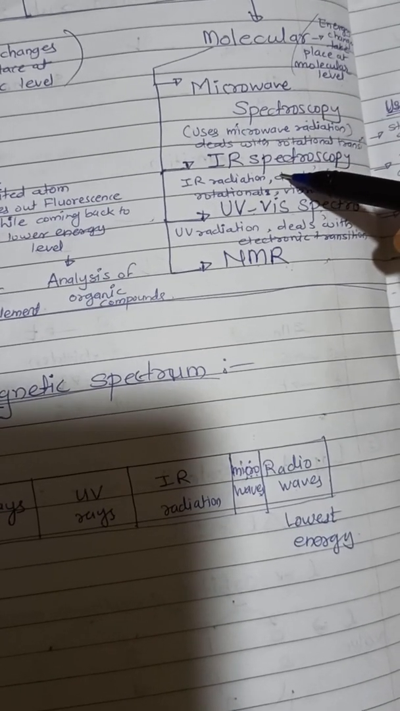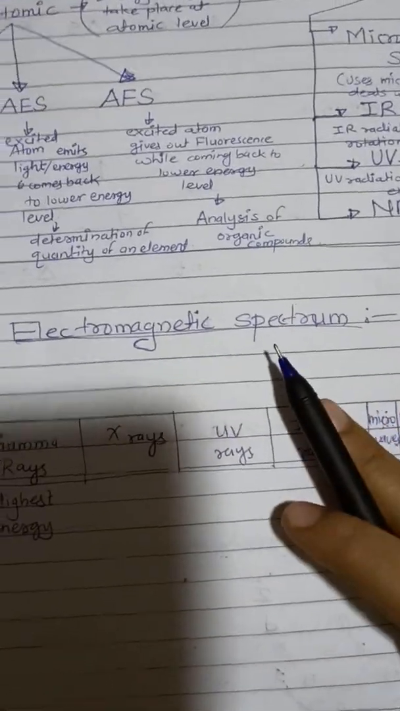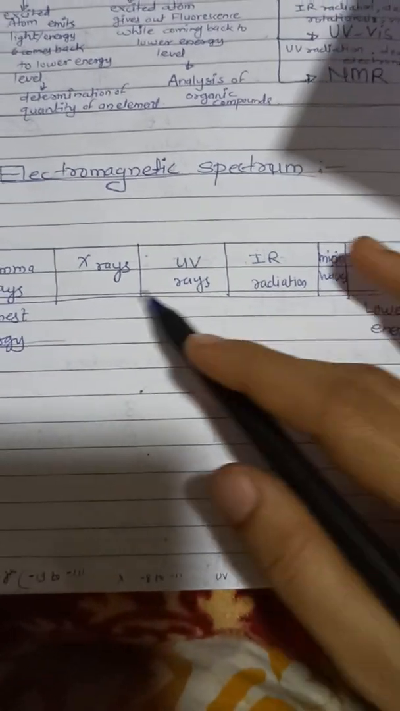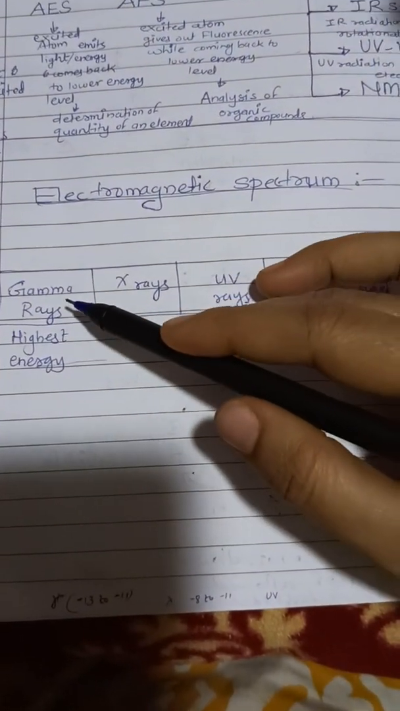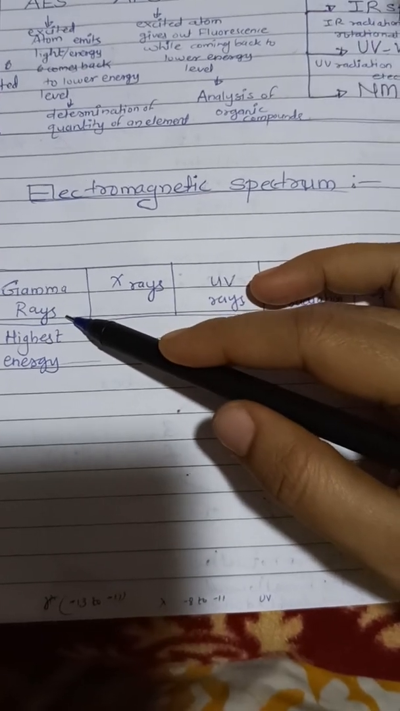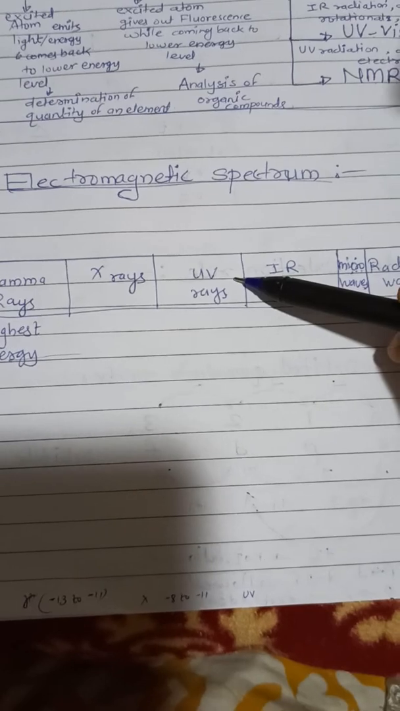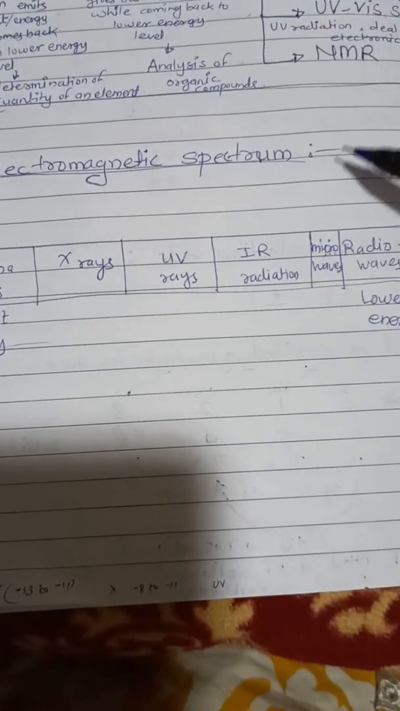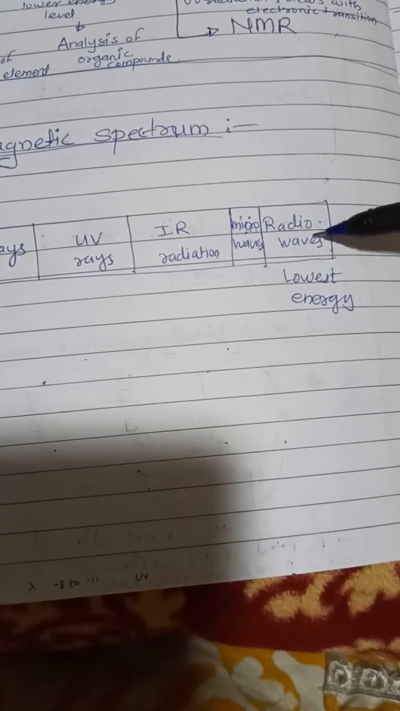Here it uses IR radiation. Here it uses UV radiation. Okay, so if we talk about the electromagnetic spectrum, these are the different regions of the electromagnetic spectrum. The highest energy rays are gamma rays, after that comes X-ray, then UV rays, IR radiation, microwaves and radio waves. Radio waves and microwaves have the lowest energy.